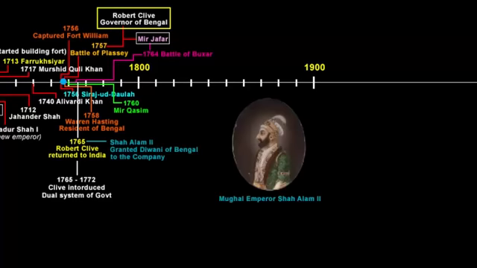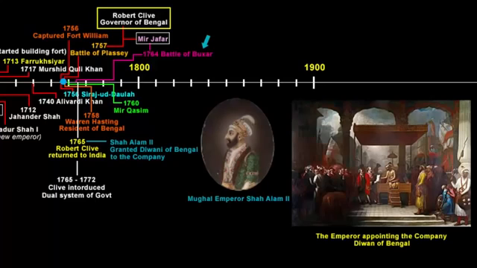With no surprise, finally in 1765, the Mughal Emperor Shah Alam II appointed the company as the Diwan of the Bengal provinces. Of course, the emperor did not do this of his own free will. The Mughal Emperor Shah Alam II had just been defeated by the English in the Battle of Buxar. He was forced to grant the Diwani of Bengal to the English company. As Diwan of Bengal, the company got the right to collect taxes on behalf of the emperor from the eastern provinces of Bengal, Bihar and Orissa. These rights allowed the company to collect revenue directly from the people of Bengal, Bihar and Orissa. In return, the company paid an annual tribute to the emperor.